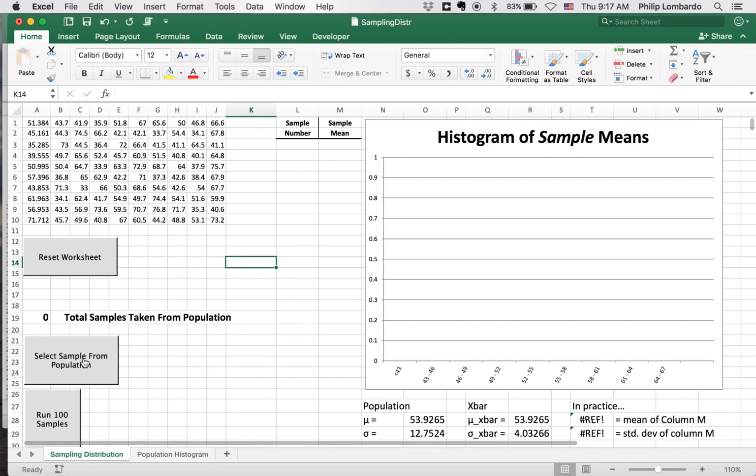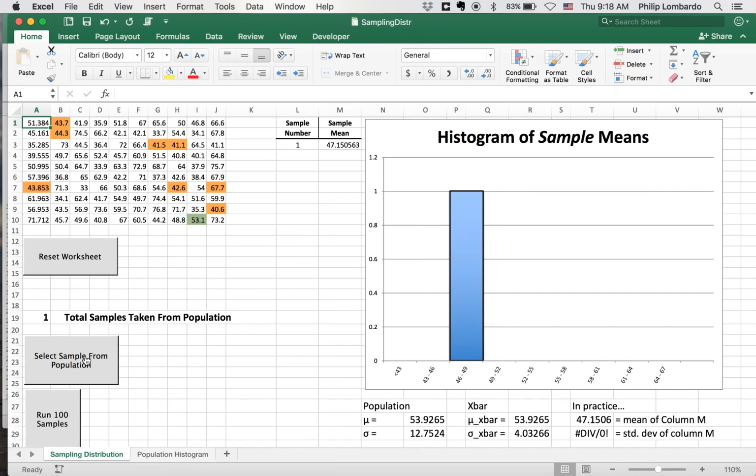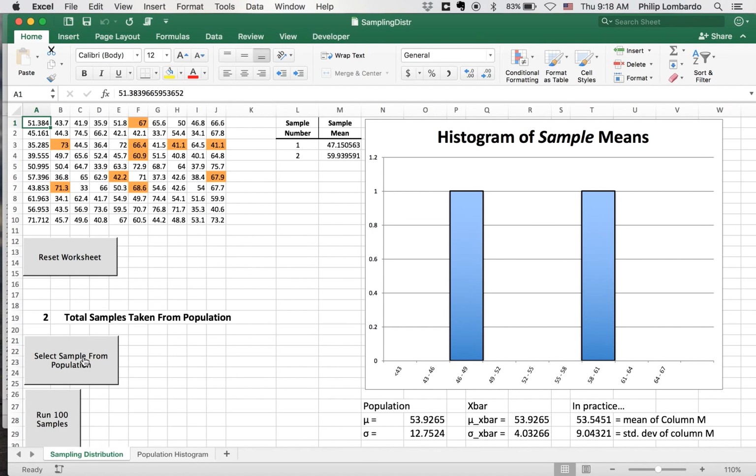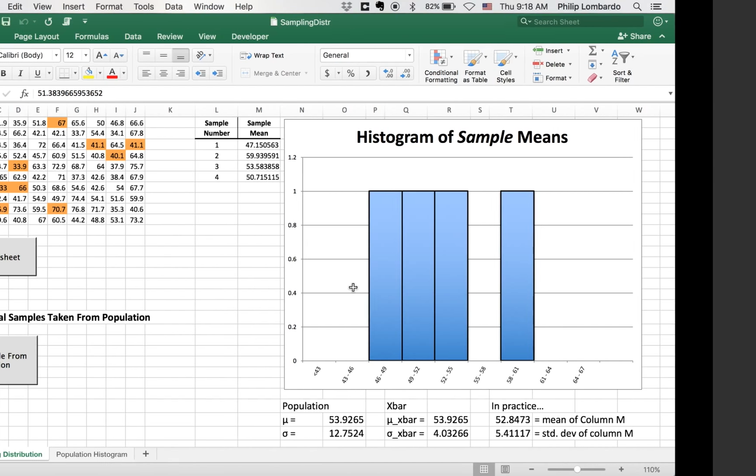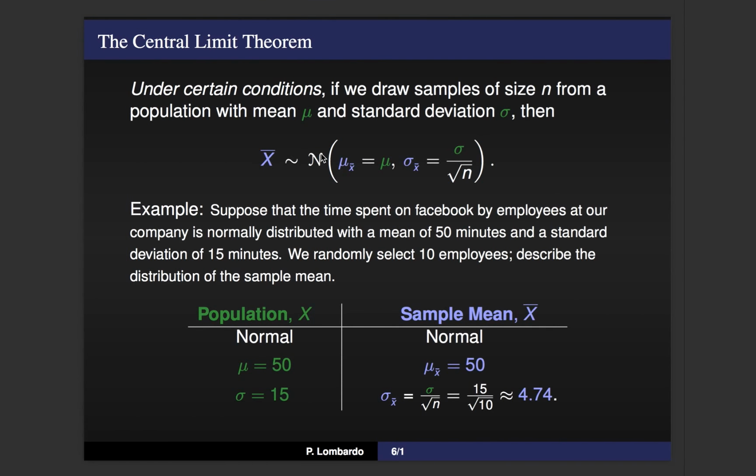By clicking Select Sample from Population, I randomly select 10 values. The mean of these values is 47.1. And you'll notice that I now have one bar in the 46 to 49 range in my histogram. If I do this a couple of times, you can see that I'm little by little creating a data set of sample means. The more points we collect in this data set of sample means, the more reflective it'll be of our x bar as a random variable.